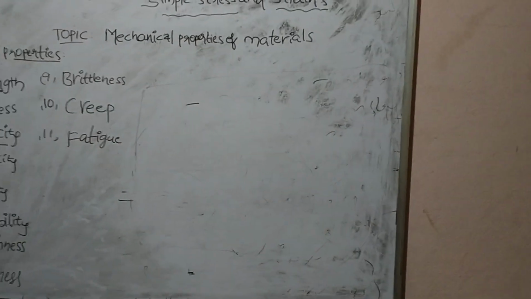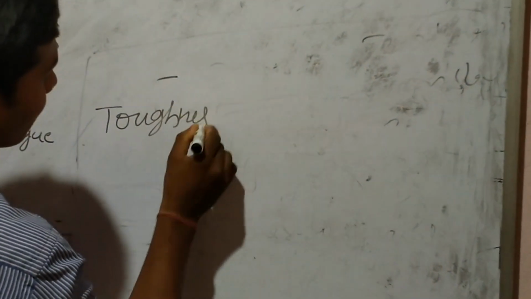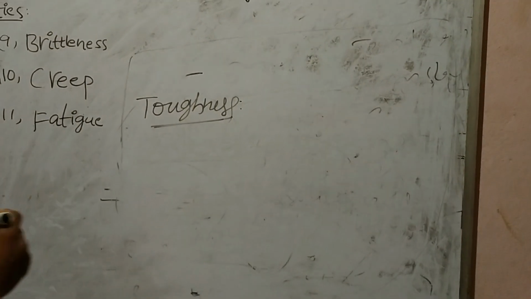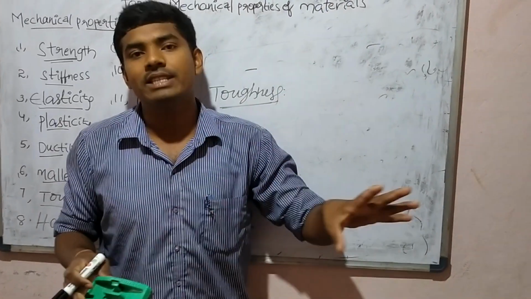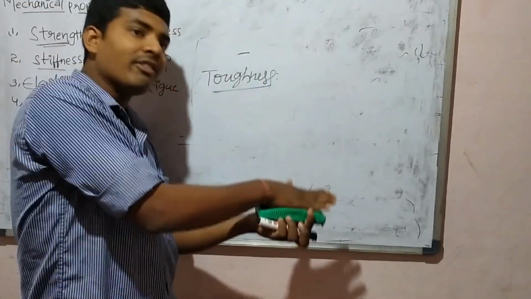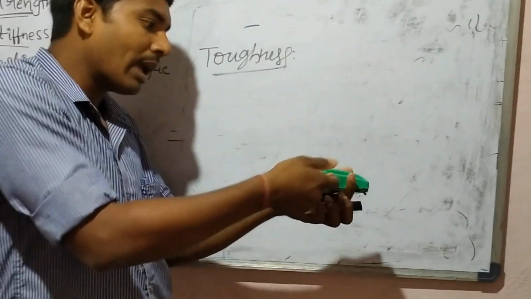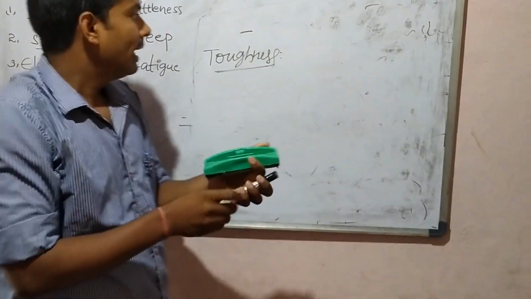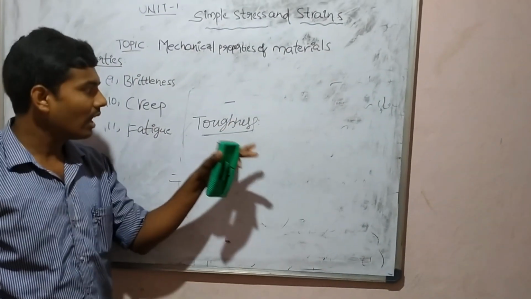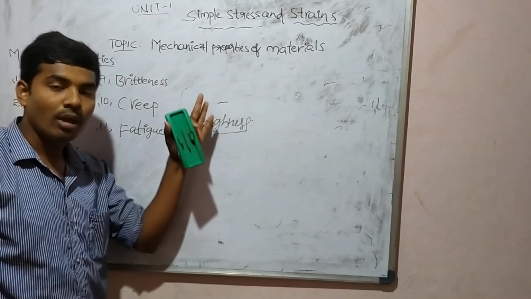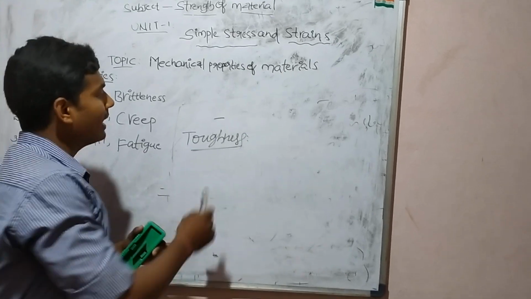And next one, toughness. What is meant by toughness? It is the property of material to absorb more energy. Suppose I give a lot of energy to this material, it can be absorbed. How much energy is given to it, that amount will be absorbed without breaking. It is the property of material to absorb more energy without failure or fracture. This property is called toughness.